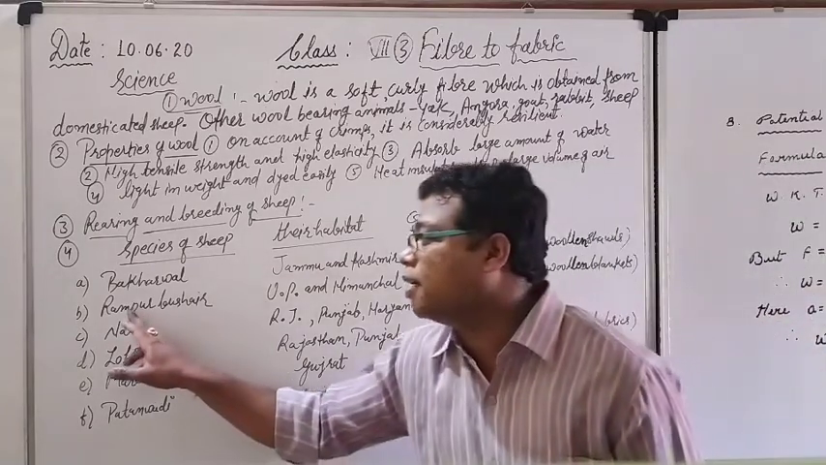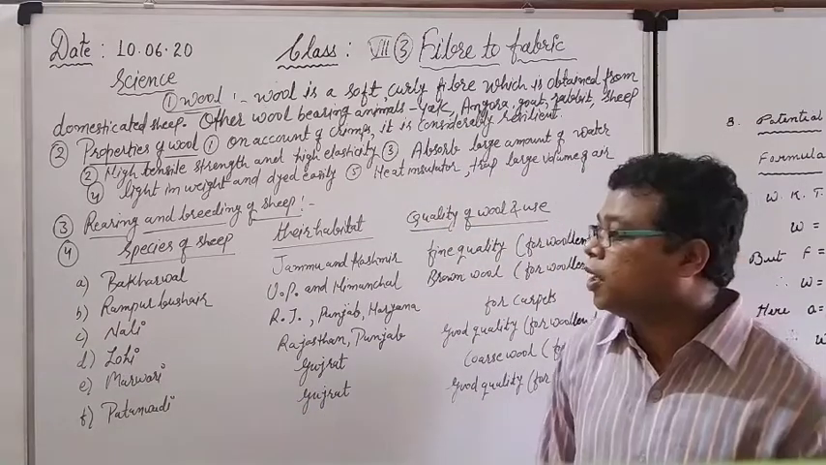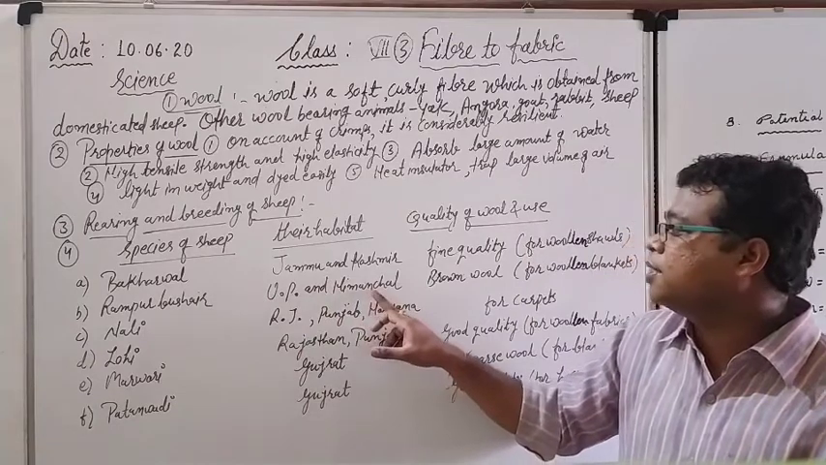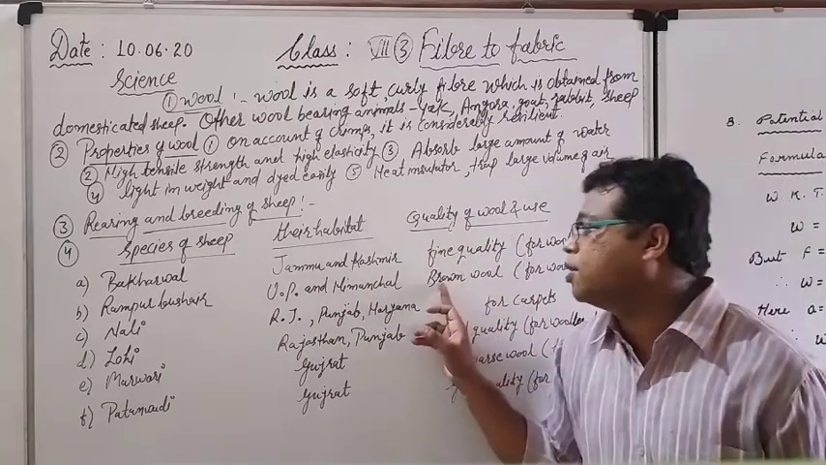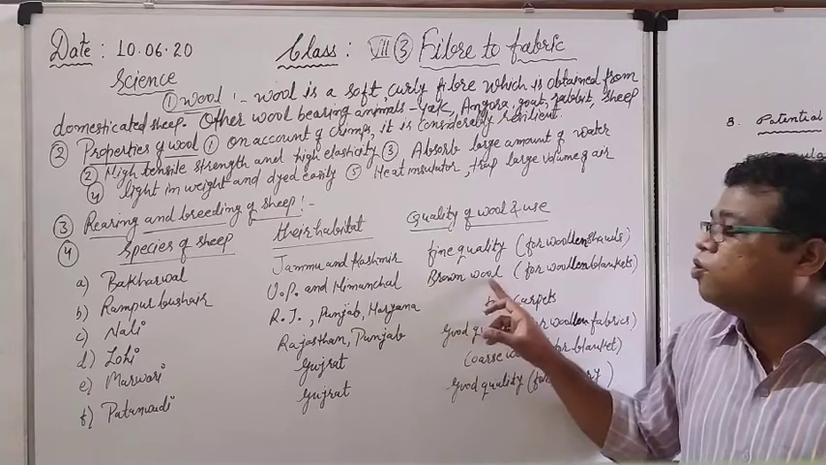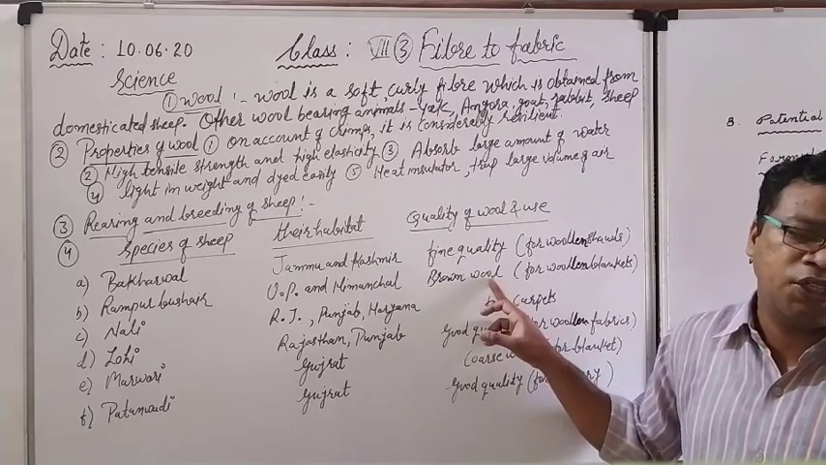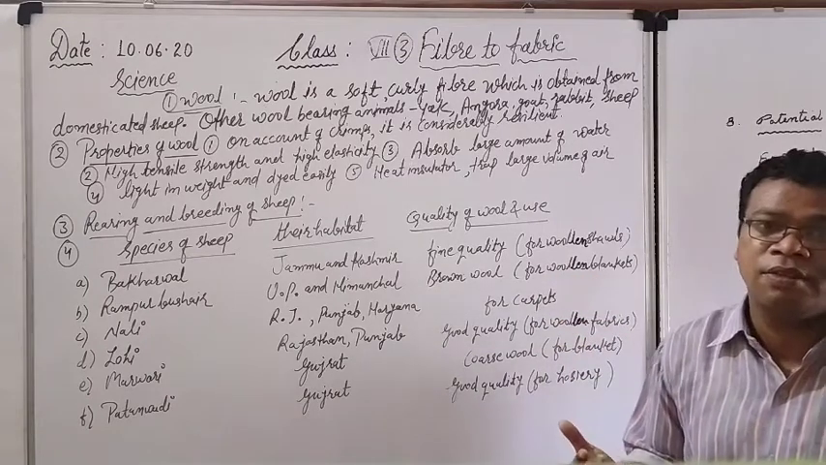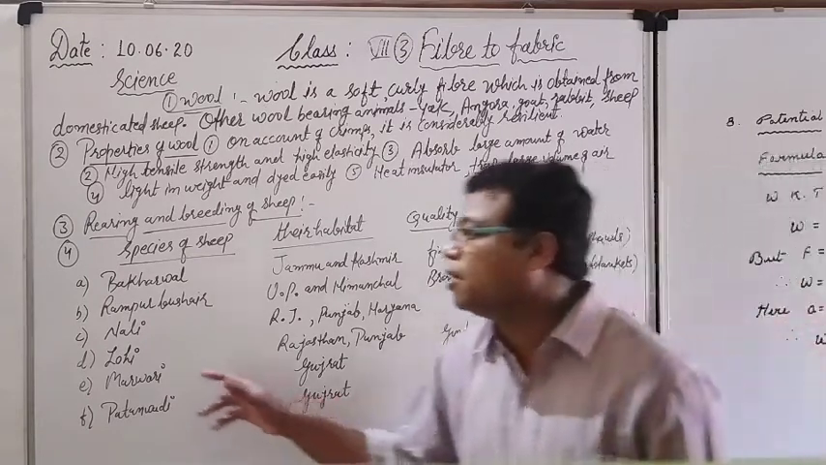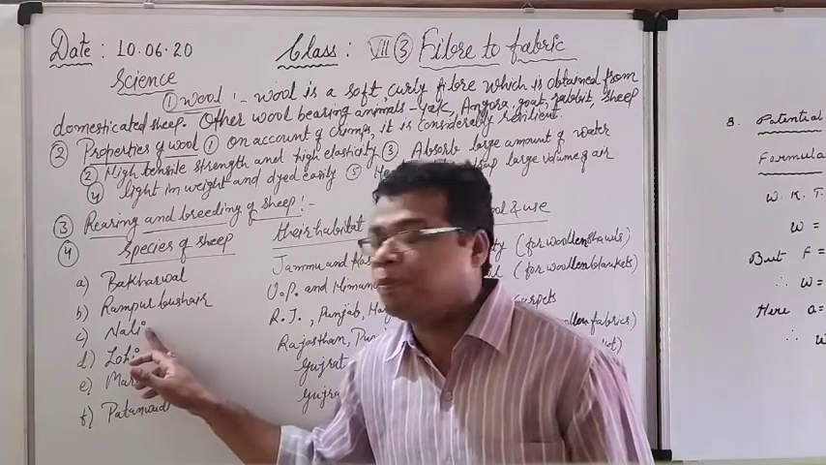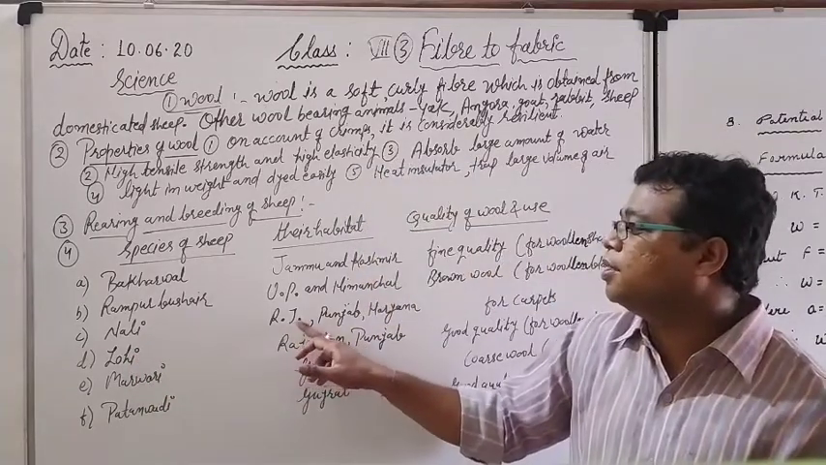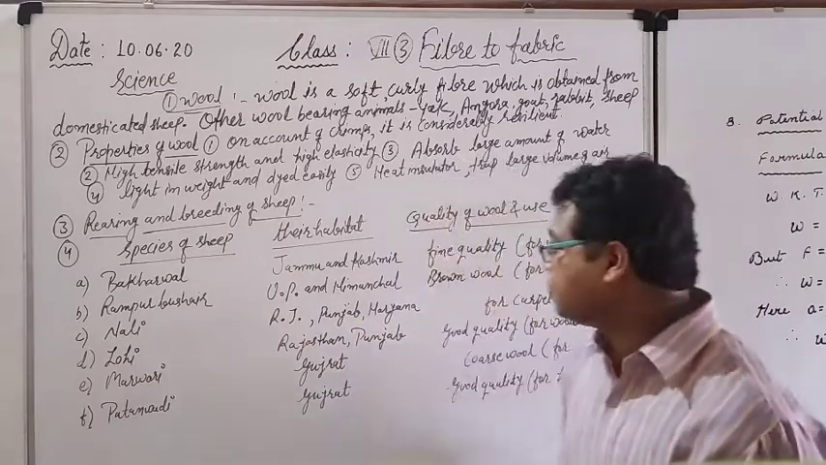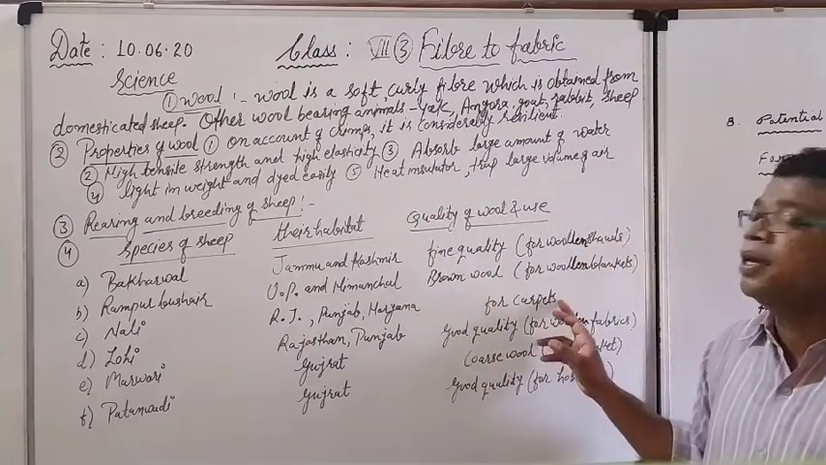Second is the Rampur Bushair. This is the name of a sheep. It is reared especially in Uttar Pradesh and Himachal Pradesh. And what quality of wool is given by them? They give brown colored wool, and this is used for woolen blankets. Number third is the Nali, name of the sheep, and it is reared especially in RJ, meaning Rajasthan, Punjab and Haryana. In all three states it is reared, and it is used for making carpets.